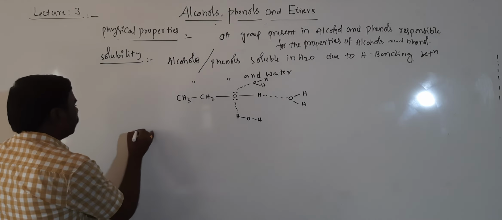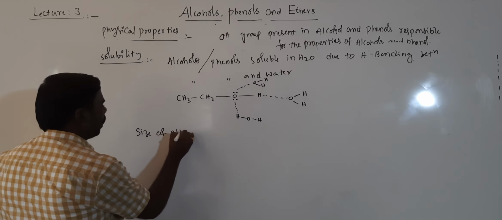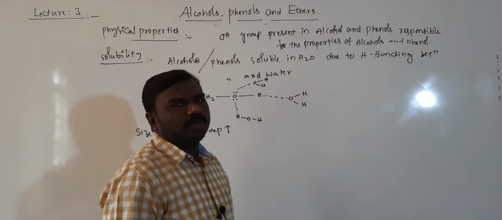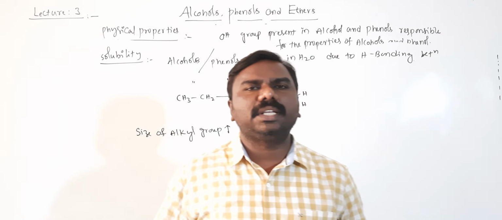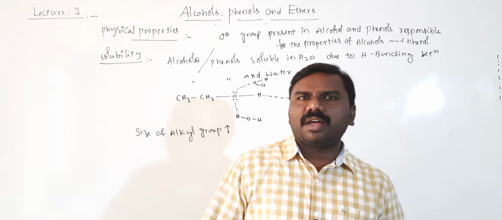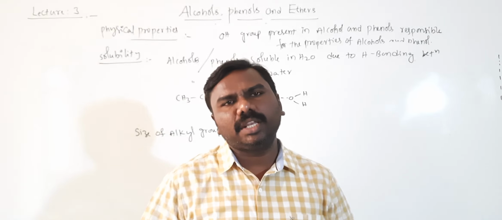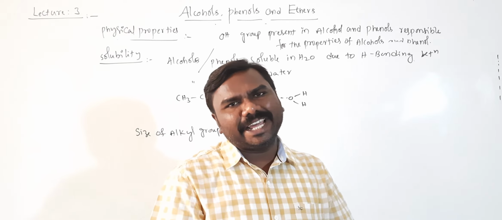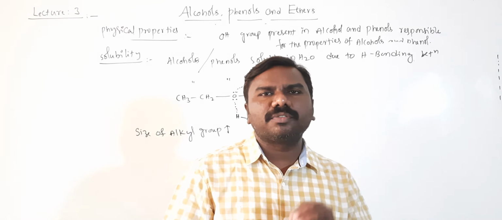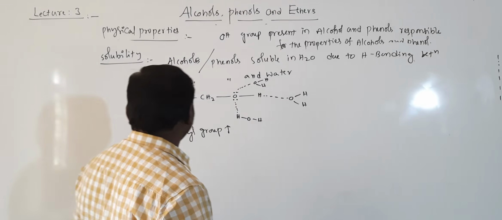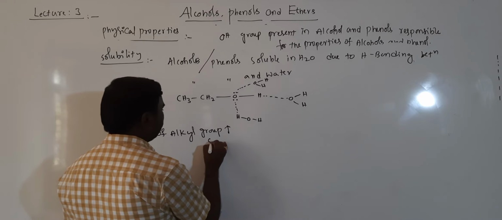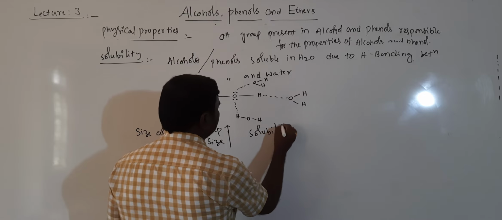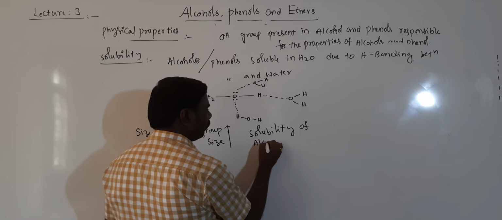Next, as the size of the alkyl group increases, solubility decreases, because the alkyl group is a hydrophobic end. Alkyl group means CH3, C2H5, C3H7: methyl, ethyl, propyl, butyl alcohols, whatever. Hydro means water, phobic means hating. That's why as alkyl group size increases, solubility of alcohols in water decreases.